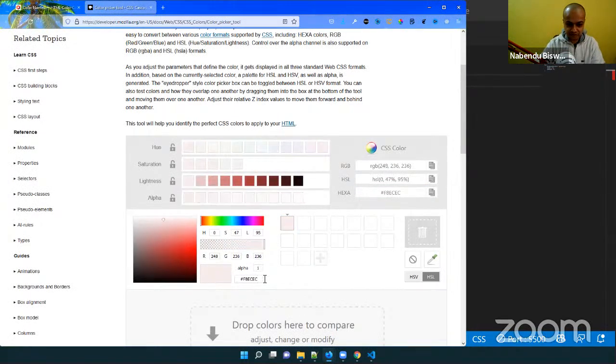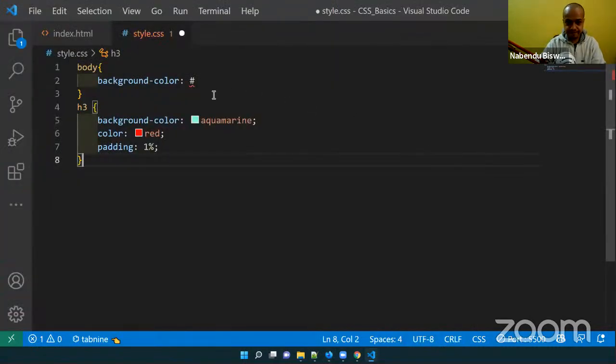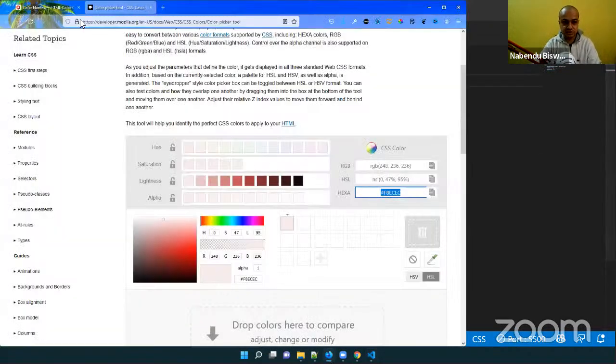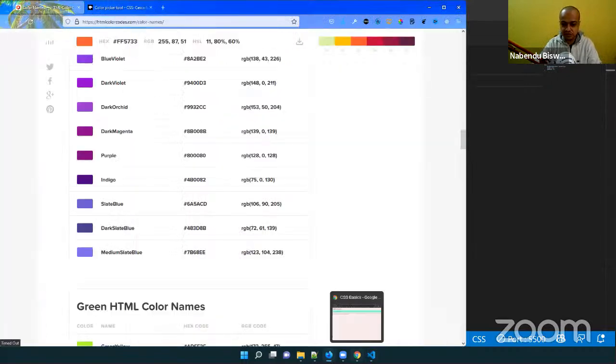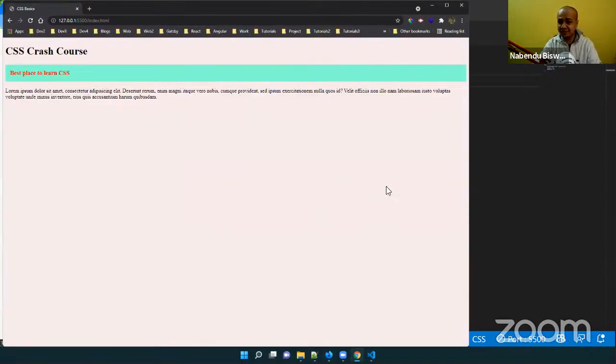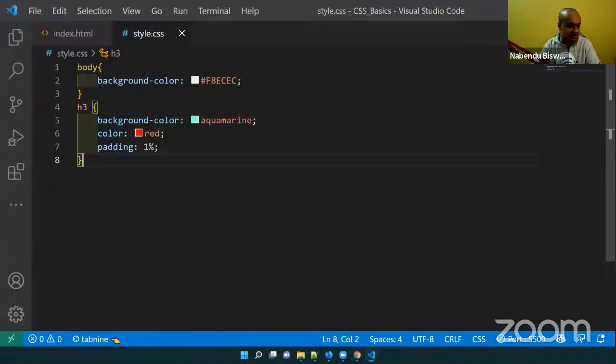This is a red kind of color, so I have to choose from here, the hash value, and I will save it. Now I will come back. Okay, so see, our background has changed to a kind of red. So this is known as hexadecimal. So now, from hexadecimal, H3 I have done.